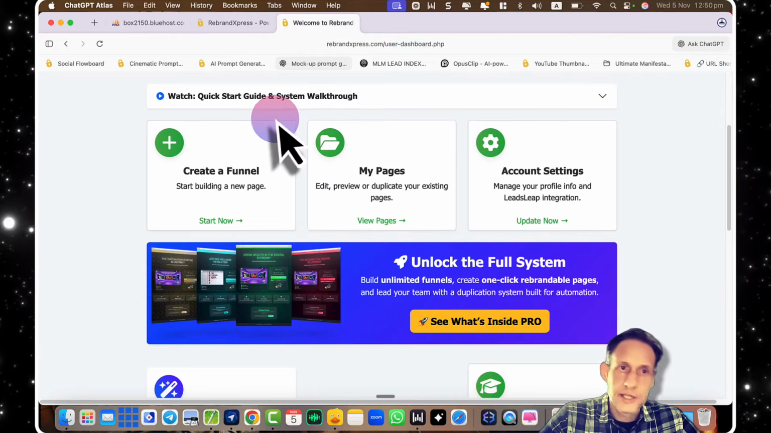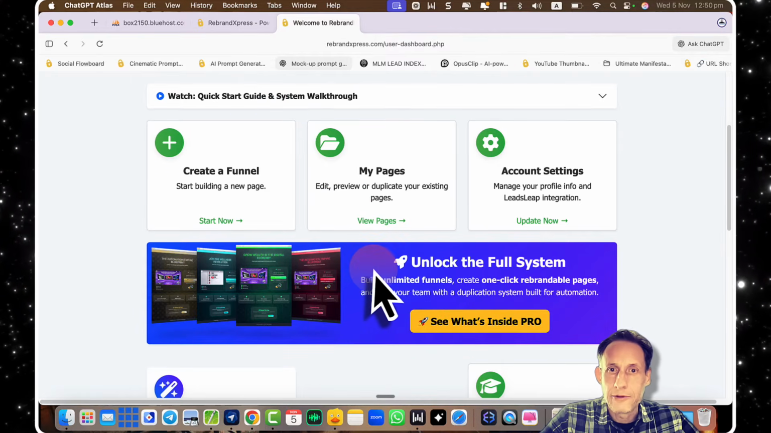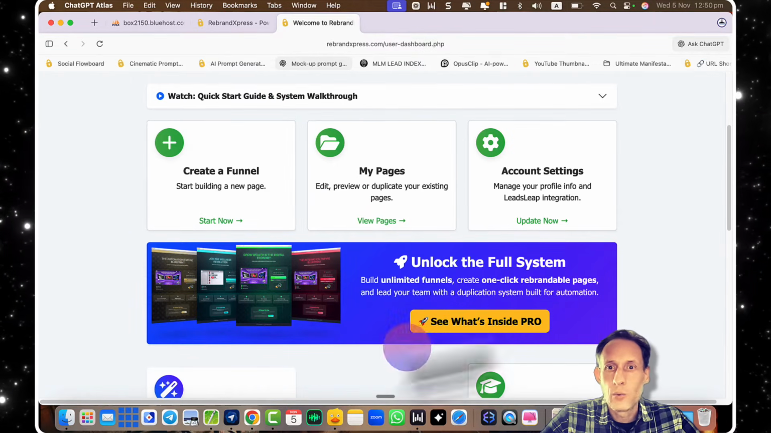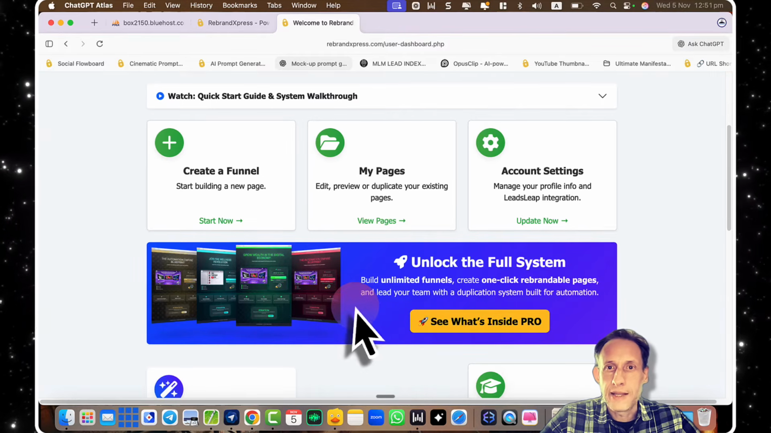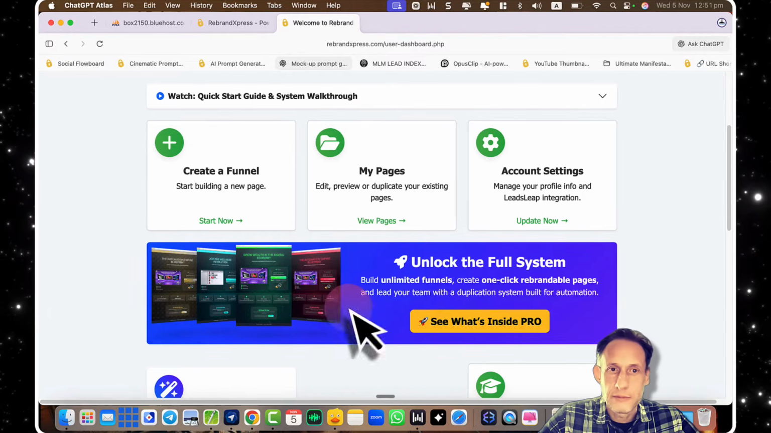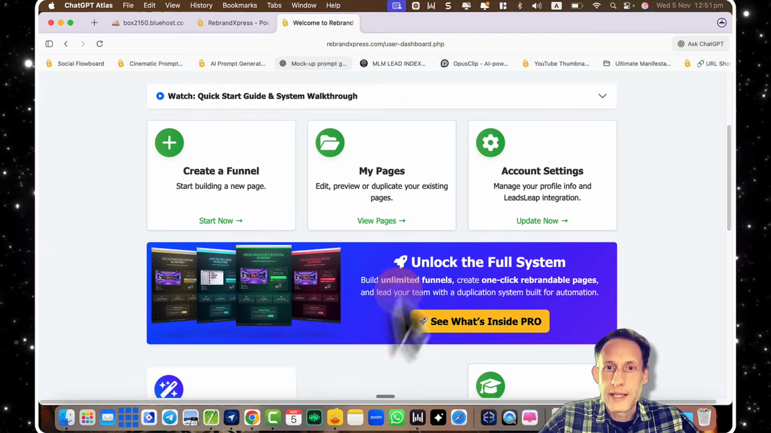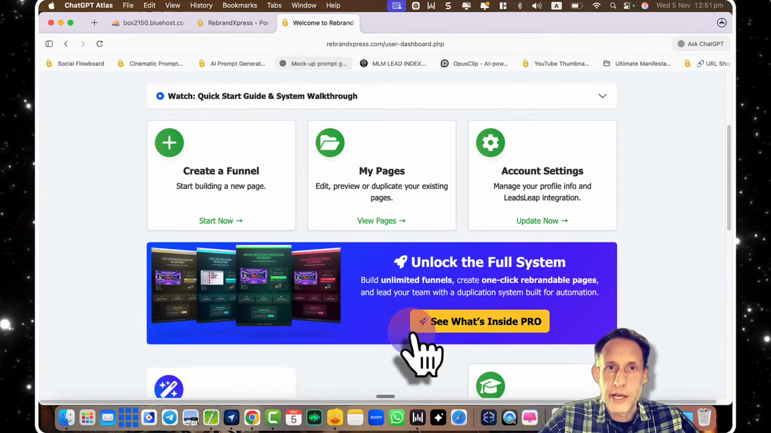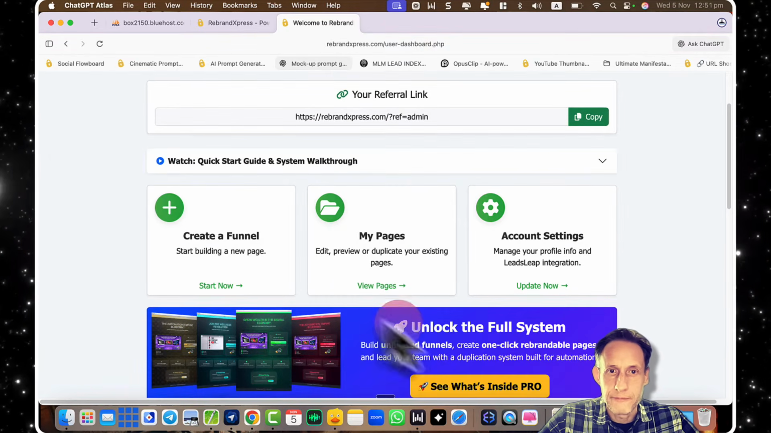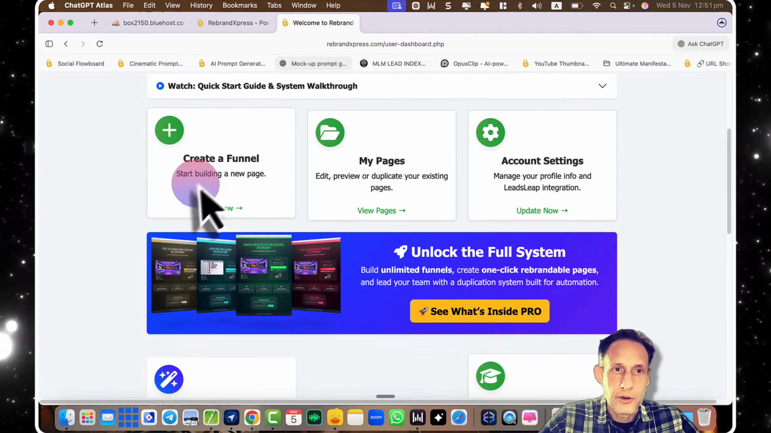But in addition to the other features, you'll also have an opportunity to consider whether you want to upgrade and get the extra features, such as this rebrander tool. But not only that, you'll also get unlimited funnel creation system, because there's a built-in funnel builder as well. You'll be able to create your own funnels.